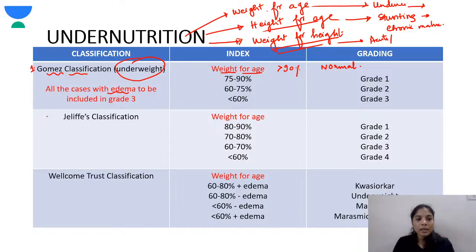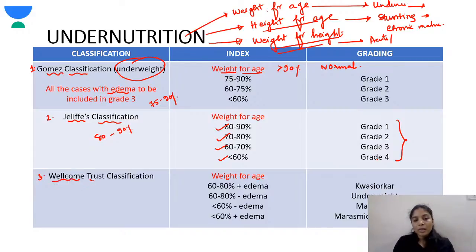Fine. Next is the Jelliffe classification. Okay, so Jelliffe classification has 4 grades. Again, weight for age of 80 to 90% is grade 1, and between 70 to 80% is grade 2, and 60 to 70% is grade 3, and less than 60% is grade 4. So Jelliffe starts from 80 to 90%, while this starts from 75 to 90%. 90% has always been the normal.